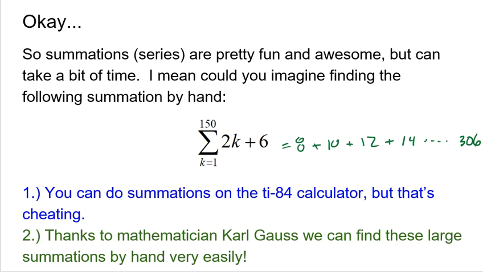Well, two things. Our calculator can do summations for us, and I'll show you that in class, but that's cheating. I don't want to recommend using that, because it's going to give you the answer when you don't have to do anything. Now, you may like that, but as a teacher, I don't. But thanks to Carl Gauss, an old mathematician, we can actually find summations like this really easily. But they do have to be either arithmetic or geometric, and we'll learn about those in the next few videos.